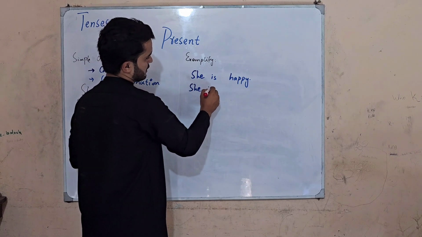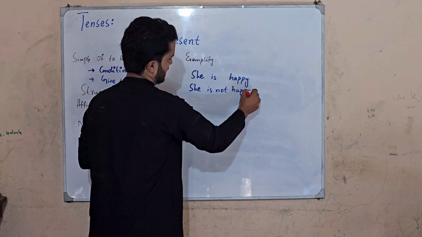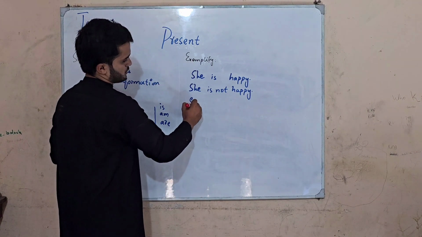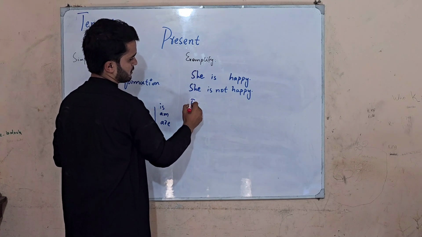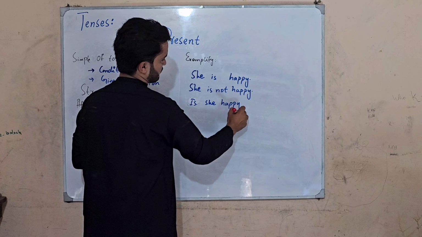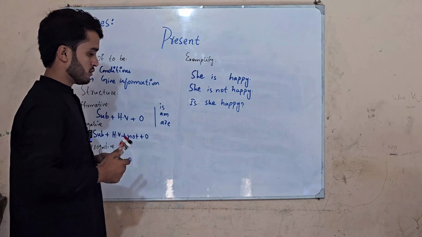She is not happy. It means I am negating it and I am rejecting the condition. Third, interrogative: is she happy? Here I am querying, I am asking a question about her condition or state.